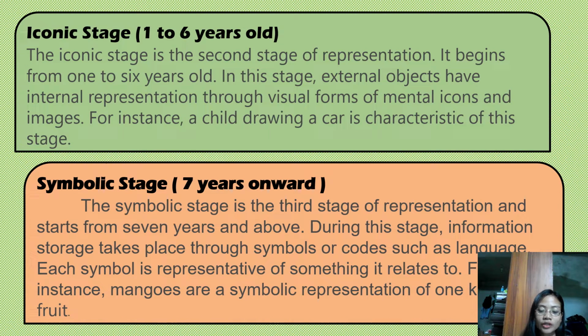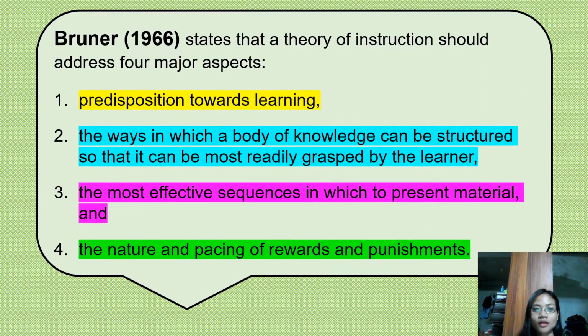Okay, so for Bruner, the purpose of education is not to impart knowledge, but instead to facilitate a child's thinking and problem-solving skills, which can be transferred to a range of situations. Bruner in 1966 states that a theory of instruction should address four major aspects.